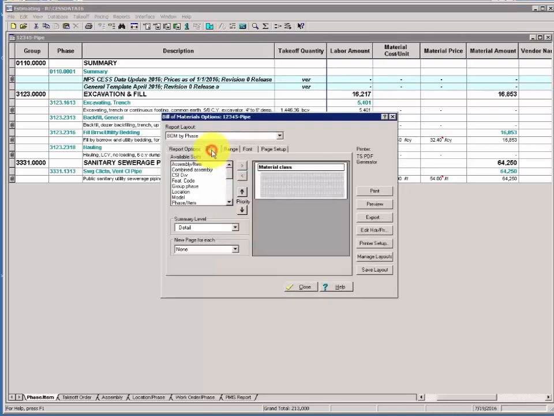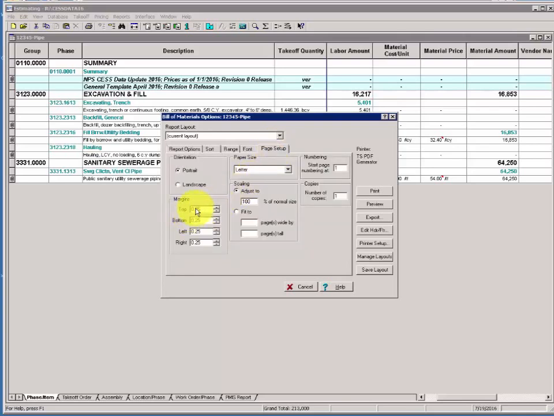We'll click the Sort tab, and from Available Sorts, we're going to add Phase Item to the list of hierarchy, and we'll place Phase Item on top using the Priority button, up arrow. Verify that Summary Level stays to Detail and New Page for Each stays None. Now, if this is your first time in this particular report, it's advisable to go to the Page Setup tab and put in some minimal margins.